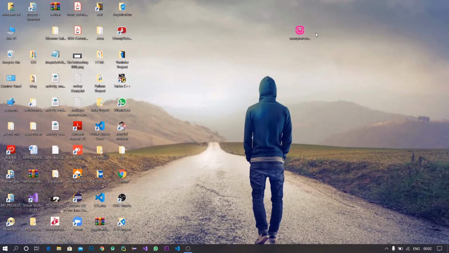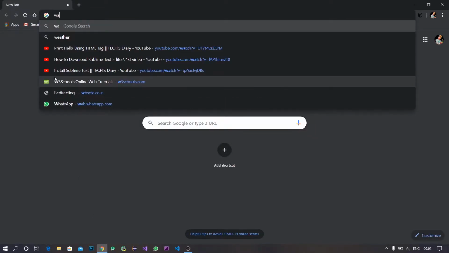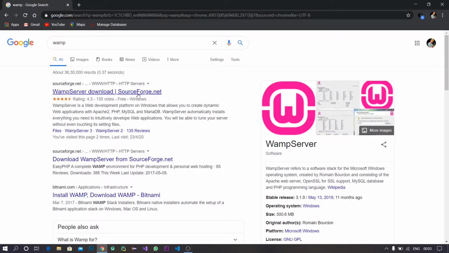Welcome to Text Diary. Today I will show how to download and install Wamp server. So let's start. First I open Google Chrome. You can open any browser. Then type Wamp. Then click on the first link, Wamp server download.